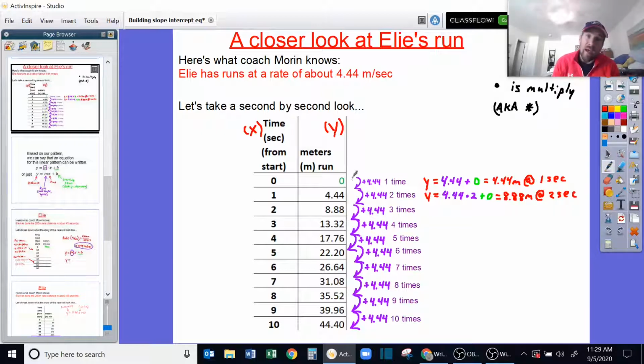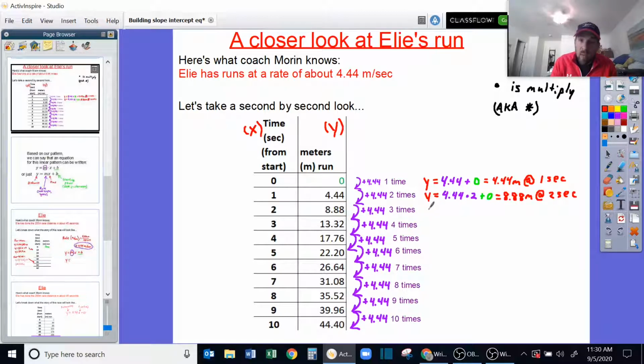If I wanted to go right to 2 seconds, I would start at that 0 meters. I would add 4.44 two times. So I've laid out the beginnings of an equation here. I'm starting all the time at the 0 meters, and then I'm adding 4.44 the number of times that matches our seconds. So for example, let's do one more together here. If I wanted to know for the third second right here,